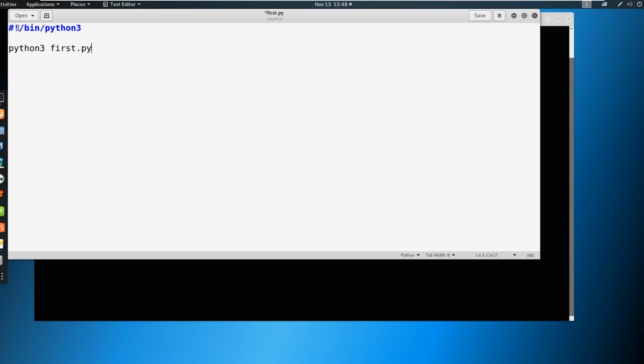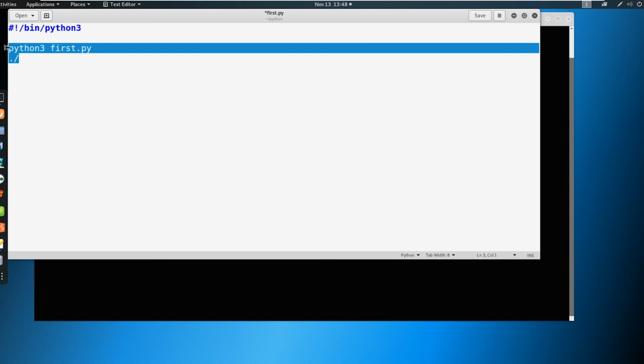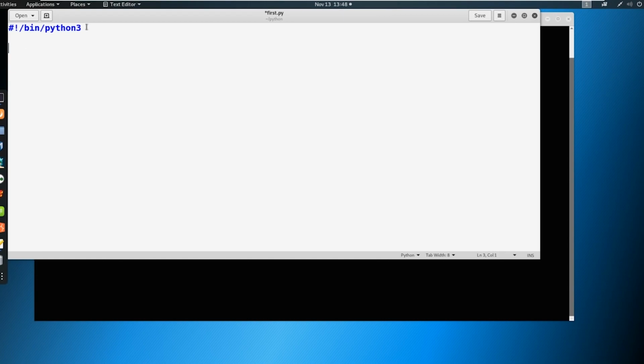So we have two ways of running it. We could either run it with python3 first.py, or we can run it as you've seen with some of our other scripts, with the ./ like this. So I always like to declare at the top. It's not necessary if you're just going to type in python3, but I always like to do it.